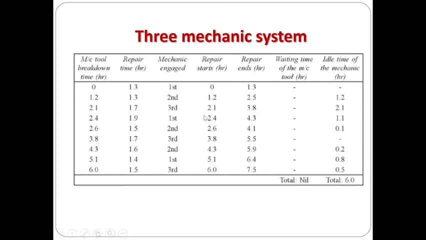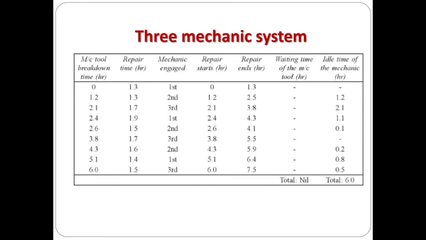Next, for the first mechanic, the repair ends at 1.3 and here it is 2.4, so we consider this difference. 2.4 minus 1.3 is 1.1. The same way we have to calculate all the idle times of the mechanics for the 9 simulations. So the total idle time is 6 hours.